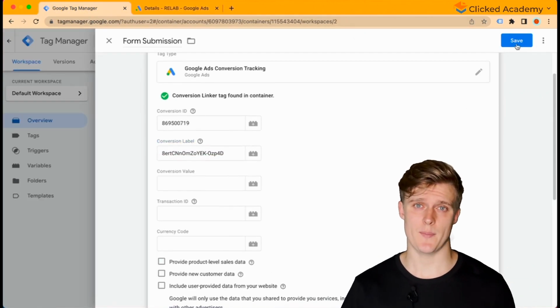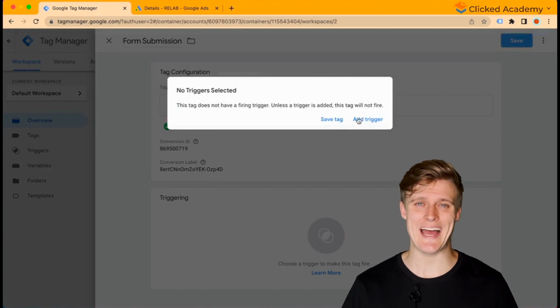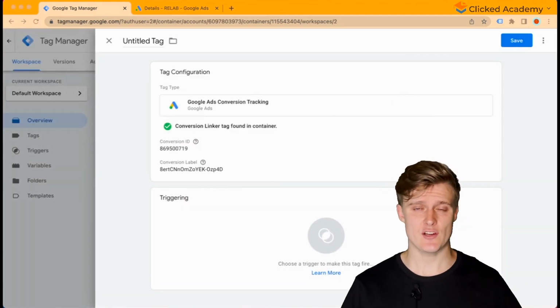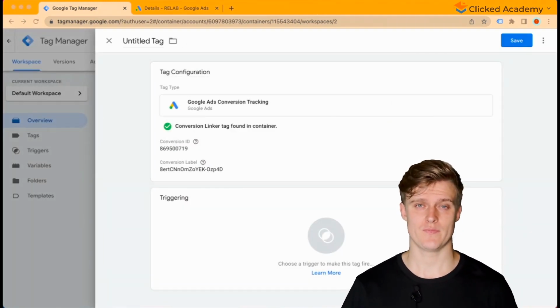So what we just set up was which conversion in Google Ads we want to track and send conversion data back to. We now need to set up where the tag is placed on the website so we have accurate tracking. We call this the trigger. There are 3 ways to set up this form tracking. The first is by tracking the thank you page.